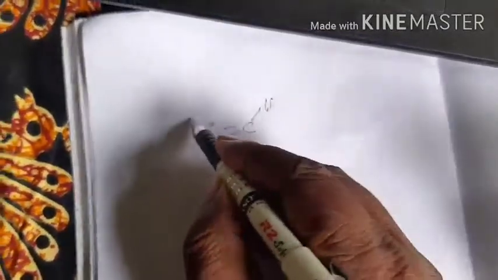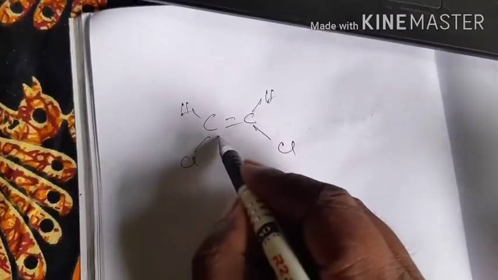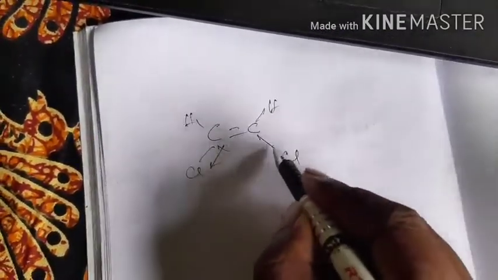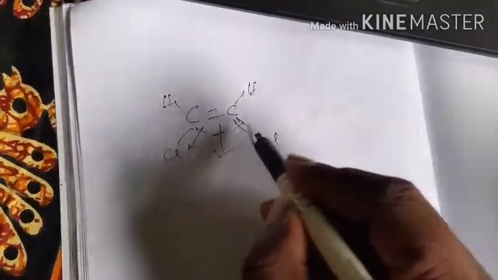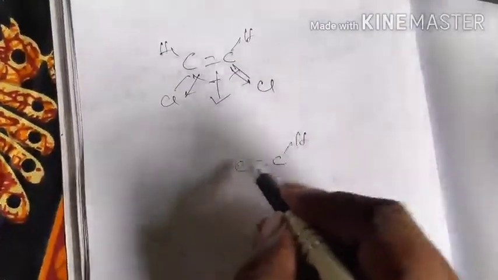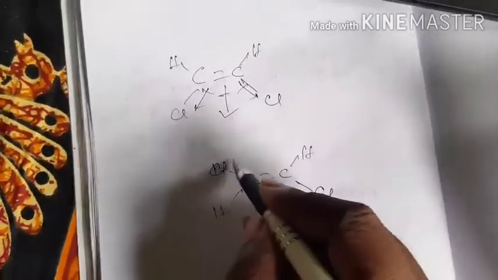Cis means the 2 hydrogens will be on the same side of the double bond, and the 2 chlorines also will be. Here between carbon and chlorine, chlorine is more electronegative, so the carbon-chlorine bond moment will act towards the chlorine. As a result, see, the bond moment also will act in the downward direction. But if we consider the trans structure, it will be like this. Here the carbon-chlorine bond moments, and obviously the carbon-hydrogen bond moments also, will cancel out their effect, so mu will be 0. That means it will help us to distinguish between the cis and trans isomers of the molecules.